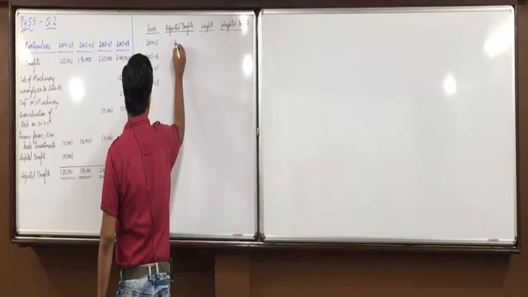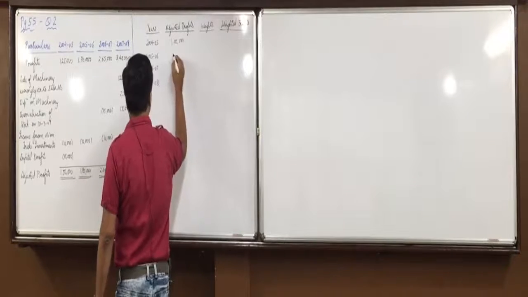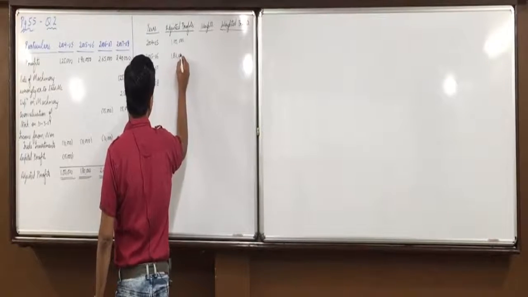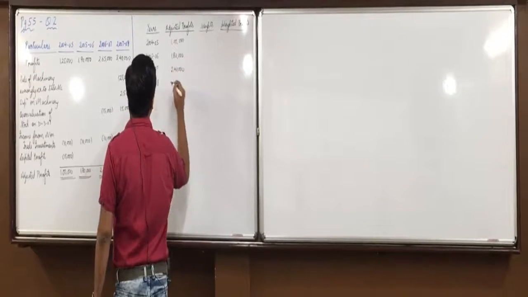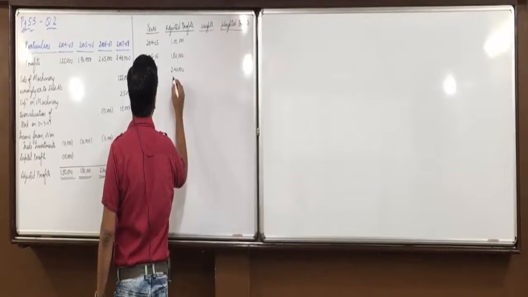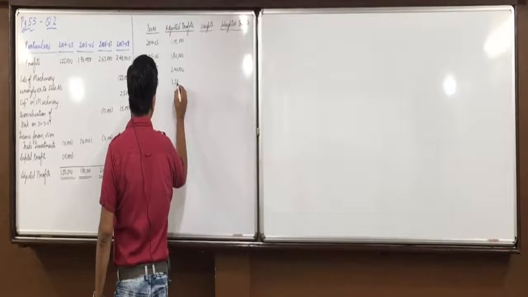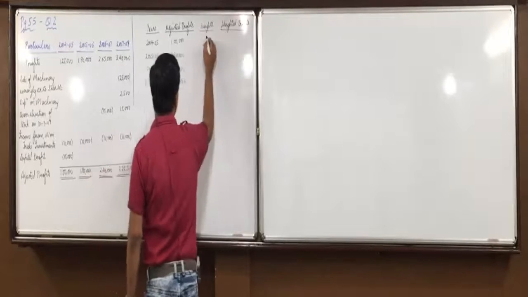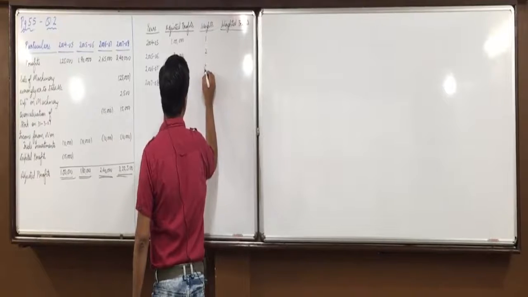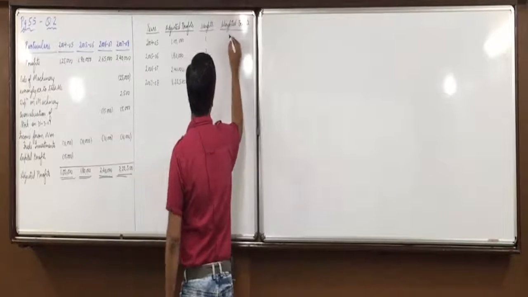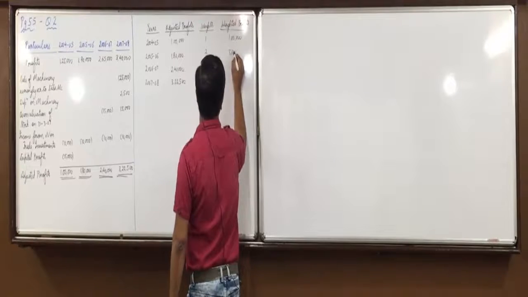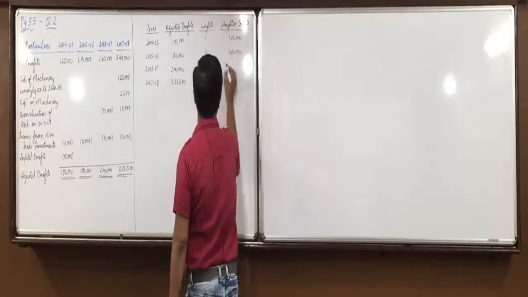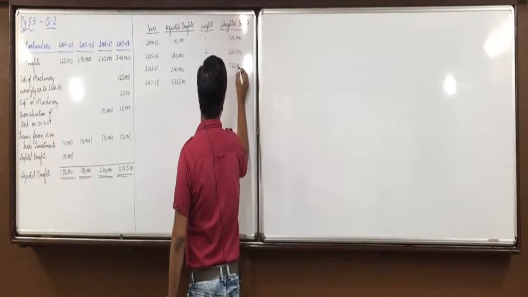Adjusted profits are 1 lakh, 1,80,000, 2,40,000, and 3,22,500. Weights 1, 2, 3, and 4. 1 lakh into 1, 1 lakh. 180 into 2, 3,60,000. 240 into 3, 7,20,000.